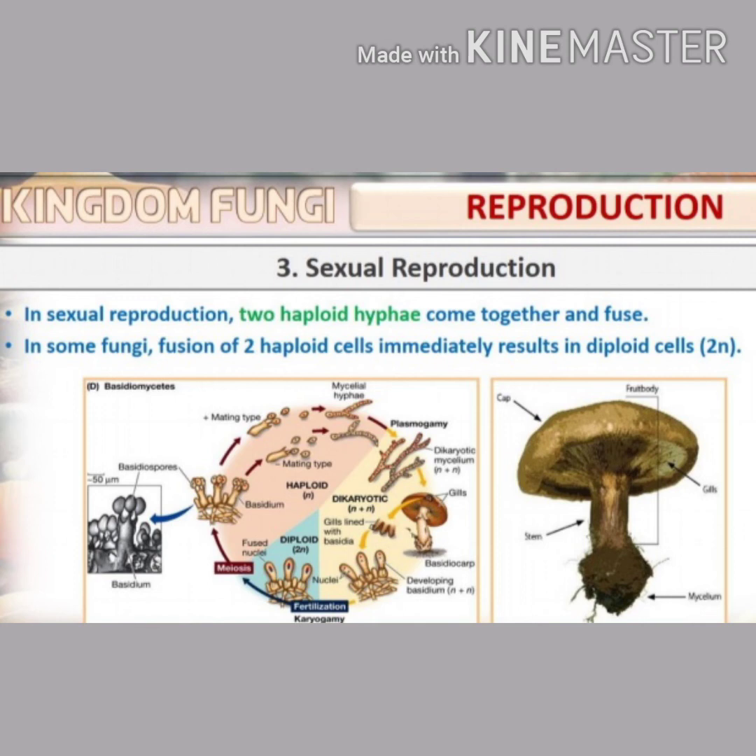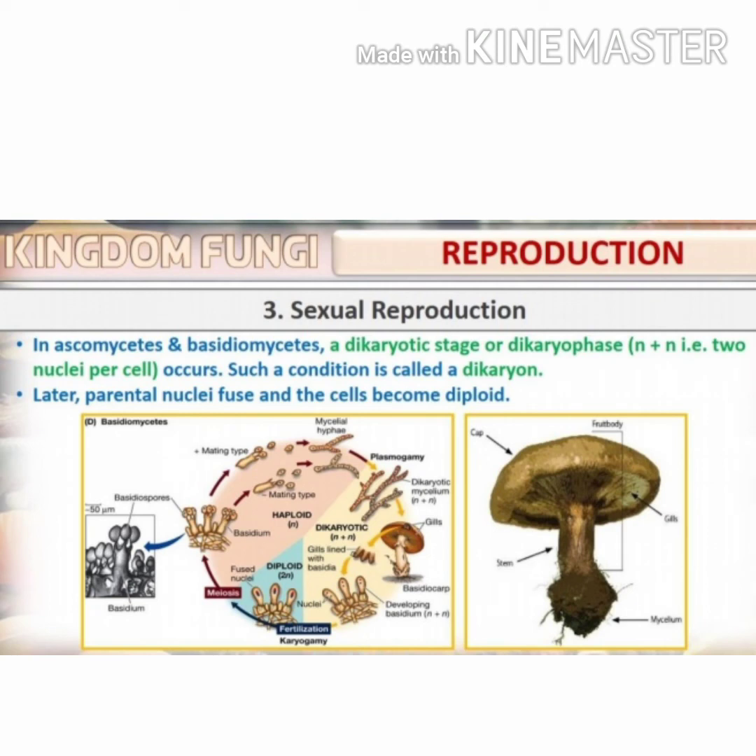In sexual reproduction, two haploid hyphae will come close together. In some fungi, the fusion of two haploid cells immediately results in diploid cells. In some groups of fungi like ascomycetes and basidiomycetes, we can see a special stage in their life cycle that is called a dikaryotic stage or dikaryophase. The word indicates a condition which consists of two nuclei per cell.